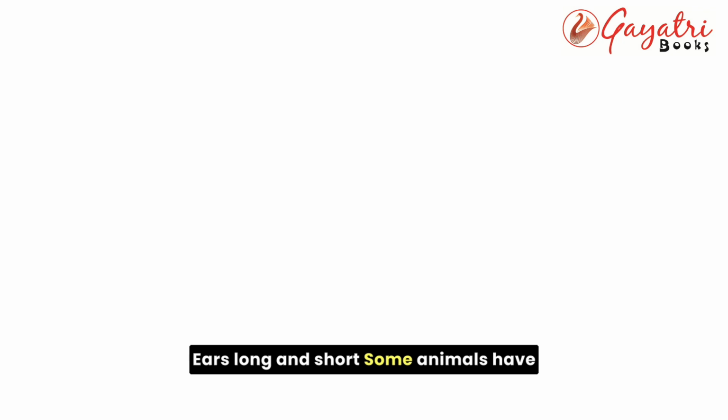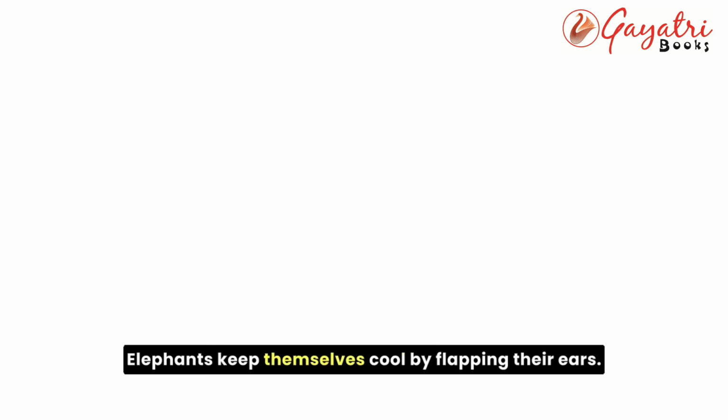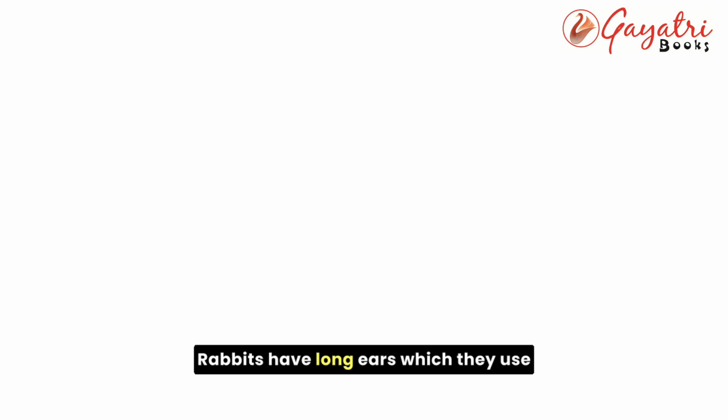Ears long and short. Some animals have external ears, while some have internal ears. All mammals have external ears, one on each side of the head. Bats have small eyes, but they have large ears, which they can move easily. Elephants have long ears. Elephants keep themselves cool by flapping their ears. Rabbits have long ears which they use to catch a very faint sound. Animals like giraffes, hares and donkeys also have long ears.